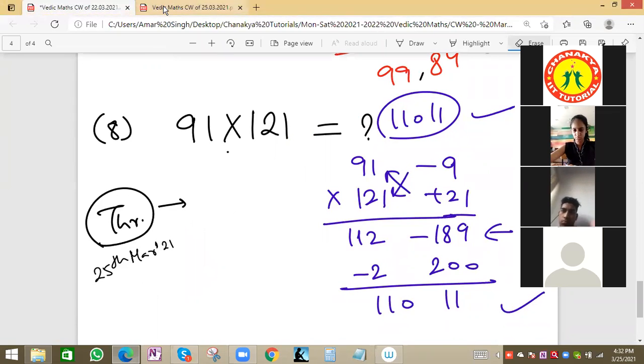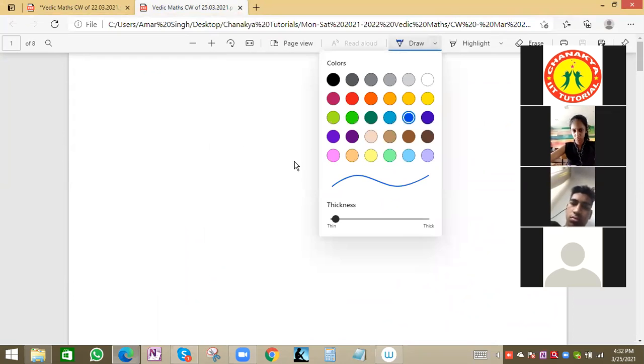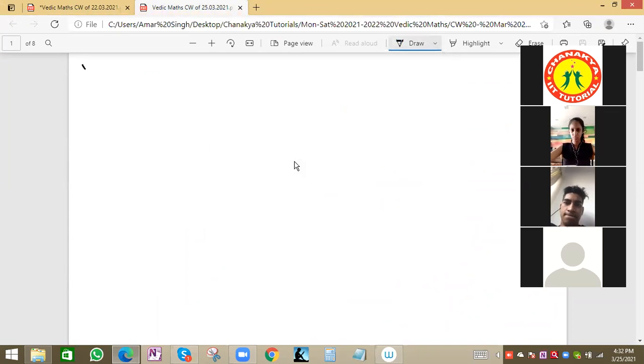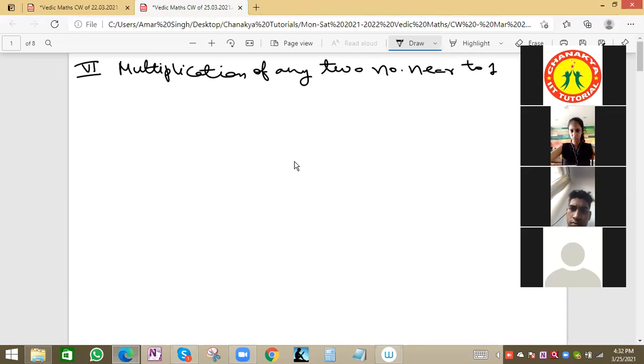See, still 4 questions we will solve for this trick. Same trick we'll do, that is basically multiplication of two numbers near to 100. Same trick, trick number 6. Put the heading in classwork notebook: multiplication of any two numbers near to 100.